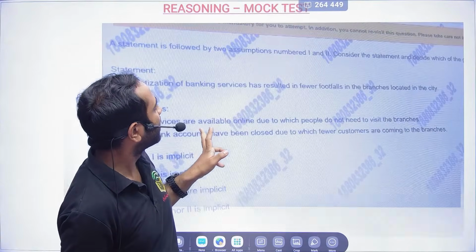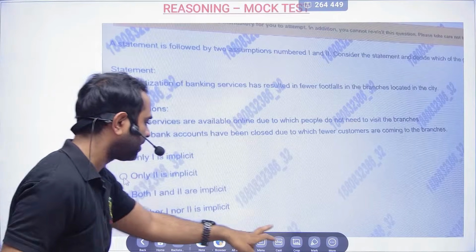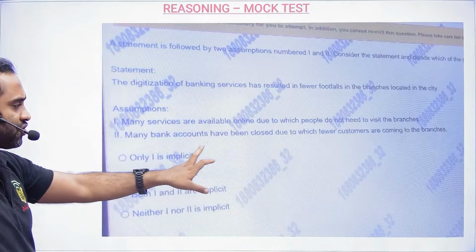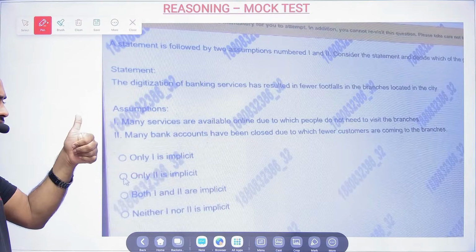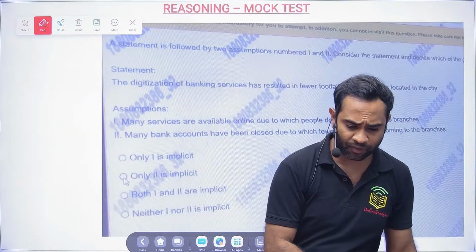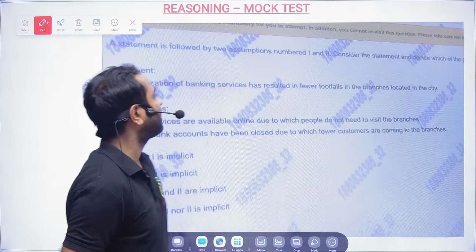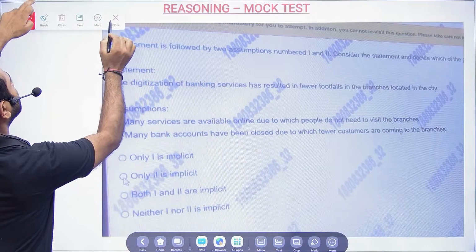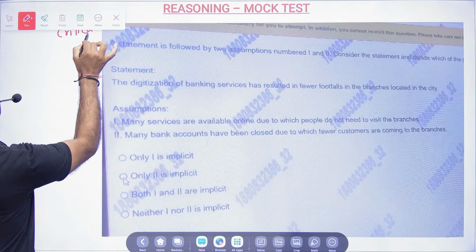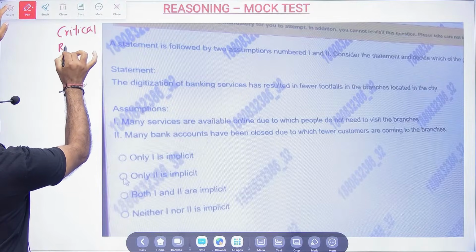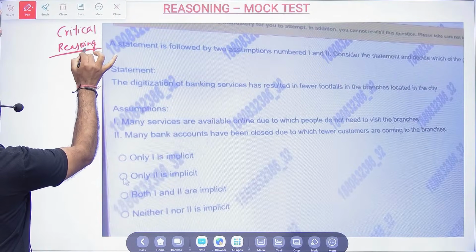Chalo bhai. Next question. So the next question is a statement assumption question, and here I am not going to give you much time. Just read it and then tell me the answer. 30 seconds I will give you for this question, and your time starts now. Statement assumption. This is called critical reasoning. So this will come under critical reasoning. Tell me the answer fatafat.